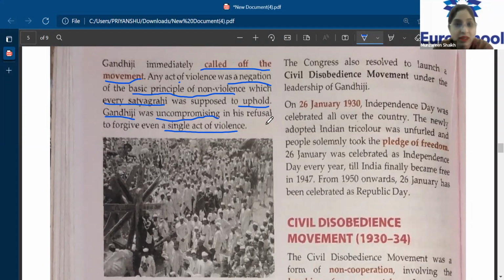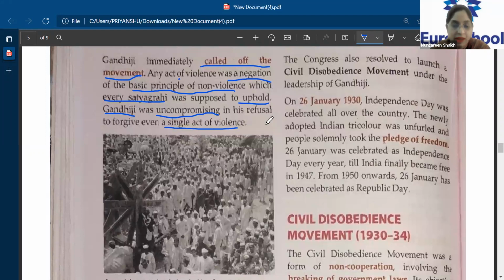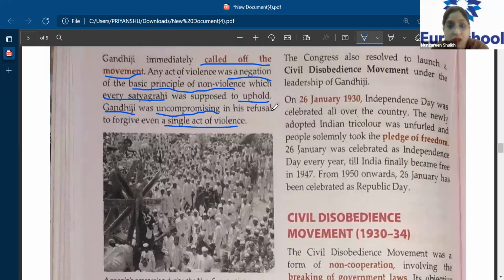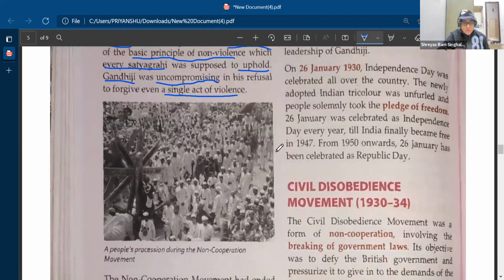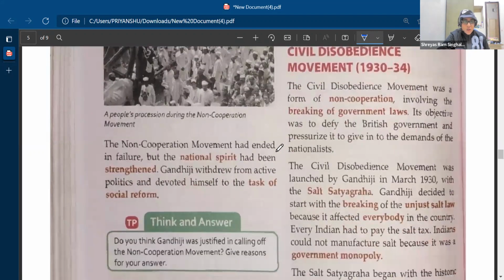Now, when Gandhiji saw that people violated this, what did they do? They burned the police station, and because of that, 22 policemen were killed. So he saw that this was an act of violence, and instantly he called off this particular movement, which was the non-cooperation movement. Clear, everyone? Yes, ma'am.